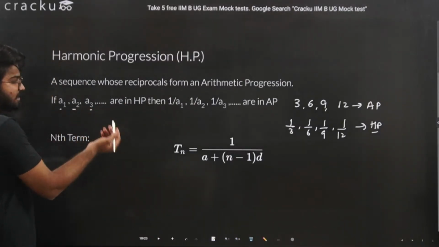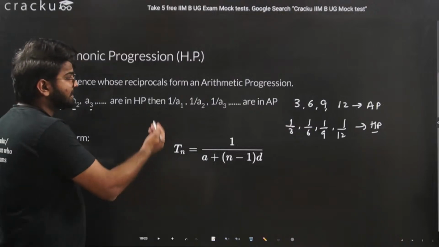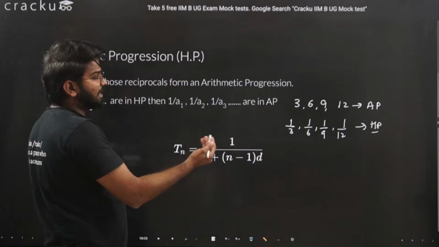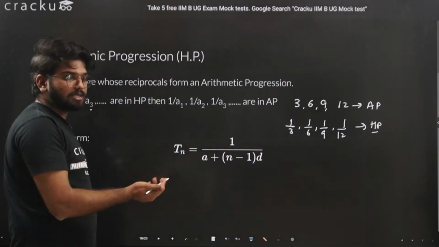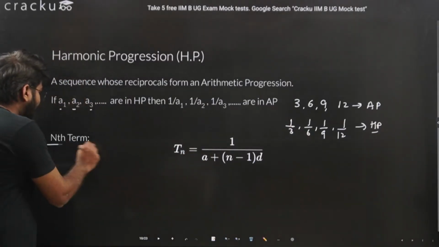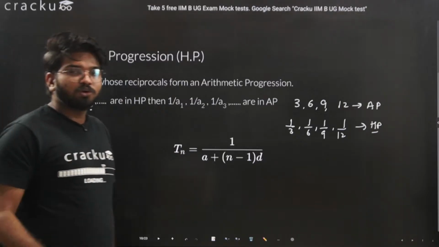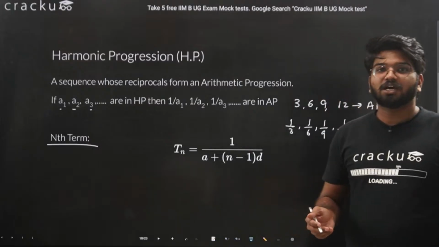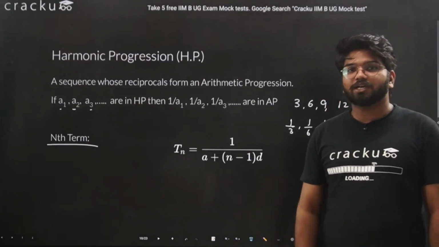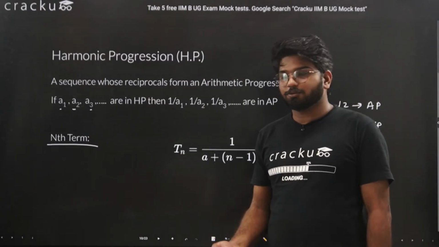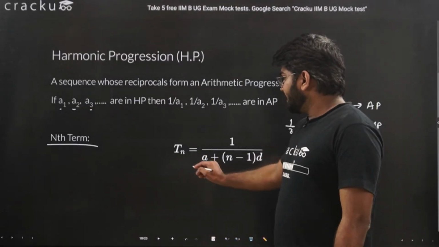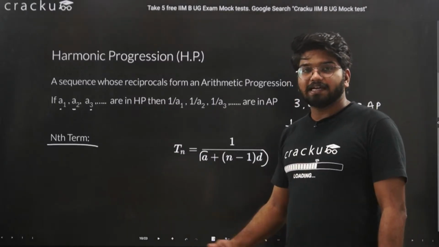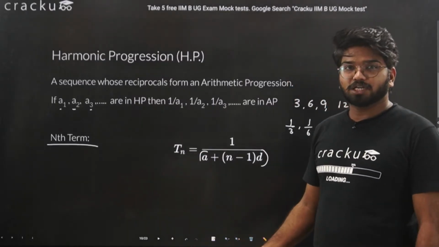So again, a sequence whose reciprocals form an arithmetic progression. If A1, A2, A3 are in harmonic progression, then 1 by A1, 1 by A2, 1 by A3 will be in arithmetic progression, or vice versa. How do you find the nth term? If you know how to calculate the nth term of an arithmetic progression, you do the same. You just put it into the reciprocal. Tn is to calculate the nth term of an arithmetic progression.